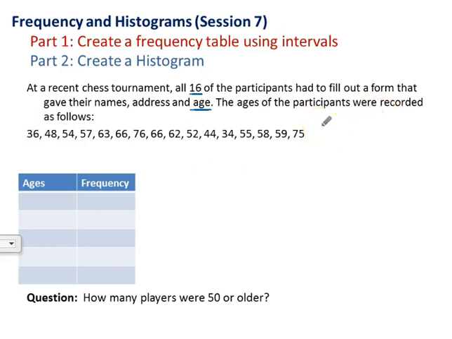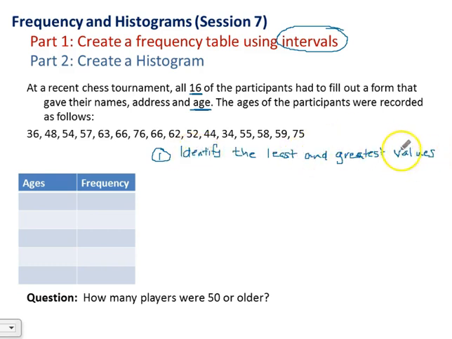So what we do for a frequency table is first we need to establish what our intervals are going to be. So we're going to divide our ages into intervals, and the intervals need to be the same amount for each interval. So our first step is let's identify the least and greatest age, or the oldest and youngest person. So there's our step one, and in this case, the least and greatest values would be the youngest person and the oldest person.